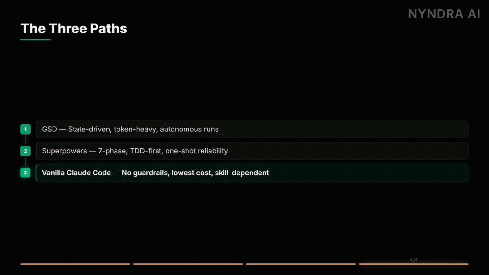Quick recap: GSD, Markdown state, parallel agents, token heavy, best for long autonomous runs. Superpowers, 7 phases, TDD enforced, one-shot reliability, Git work trees. Vanilla Claude Code, no guardrails, lowest cost, requires the most from you.